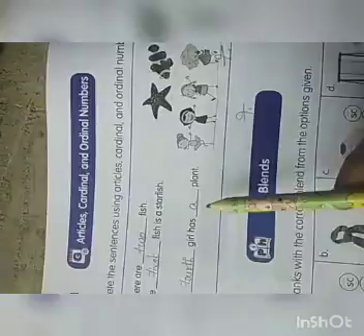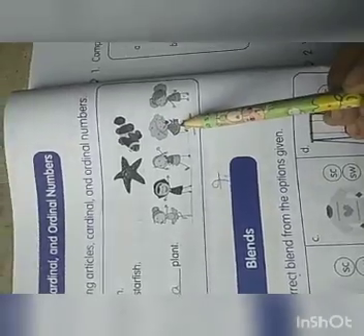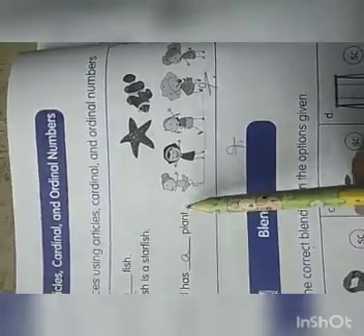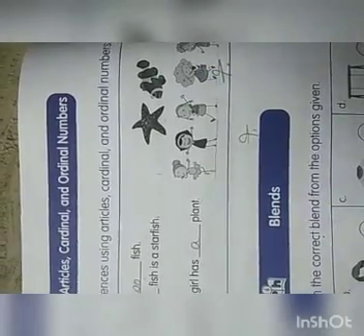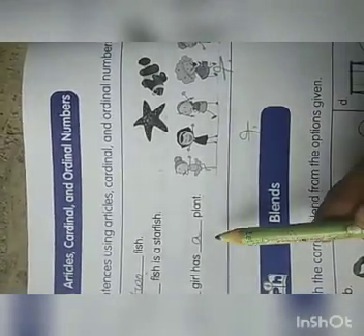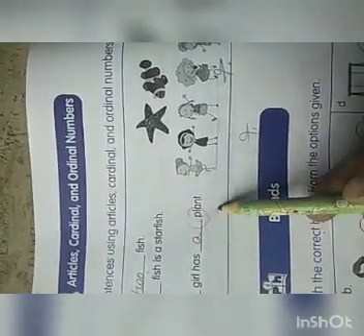This girl. 4th girl, right? Yeah, 4th girl. So, the 4th girl has dash plant. How many plants are there? Only 1 plant. So, you can write a plant. Which plant was not mentioned. So, you should write A. We can't write an because this is not a vowel sound.